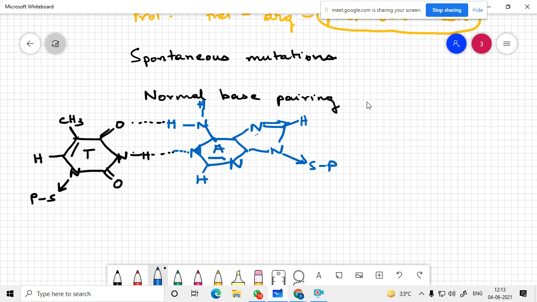This is adenine. So this is a normal base pairing.